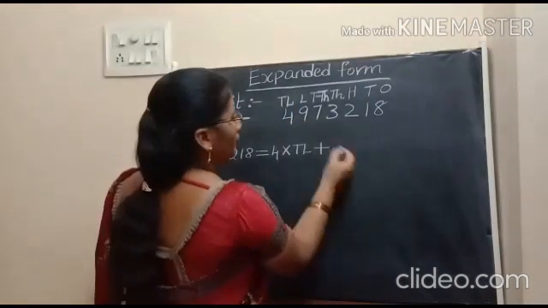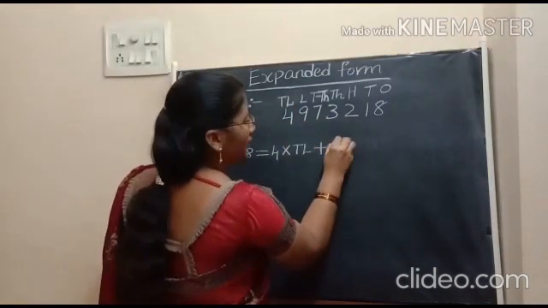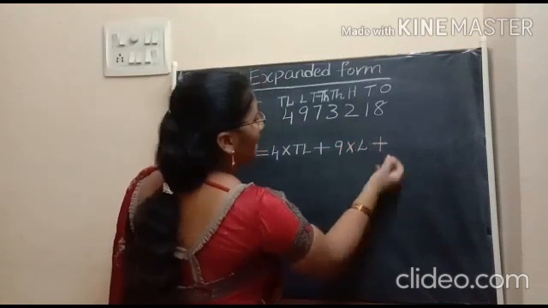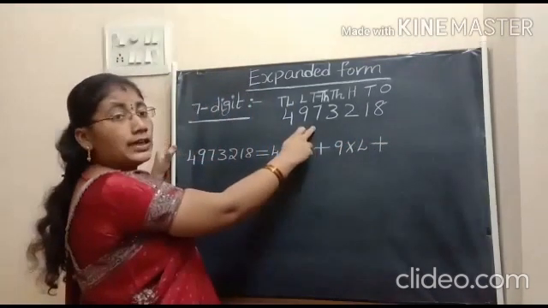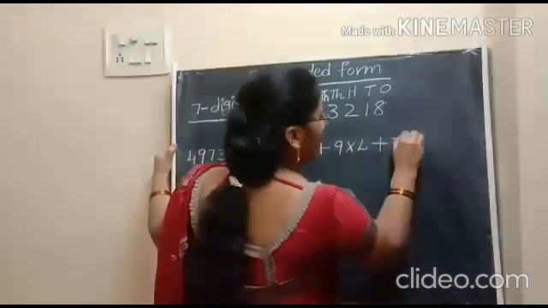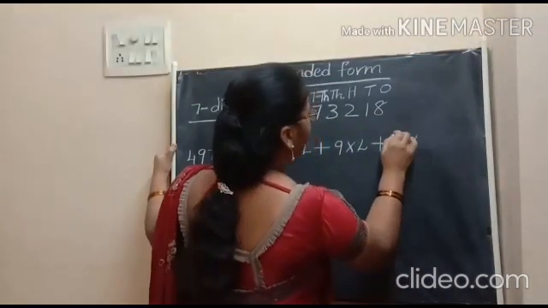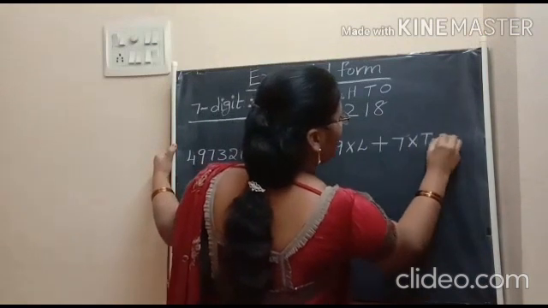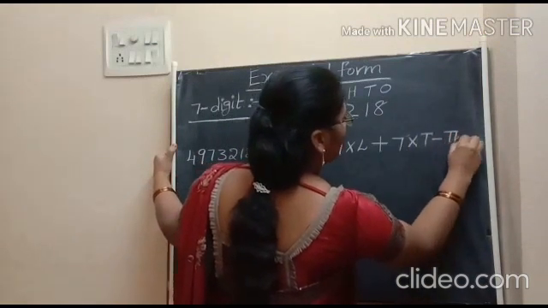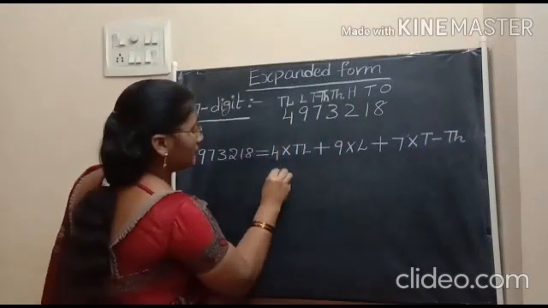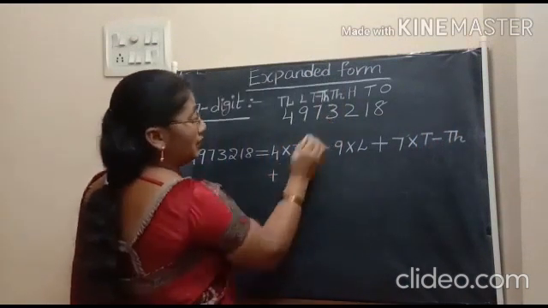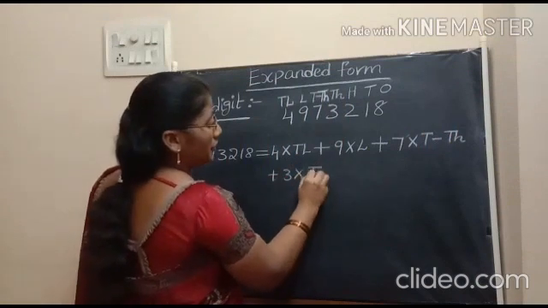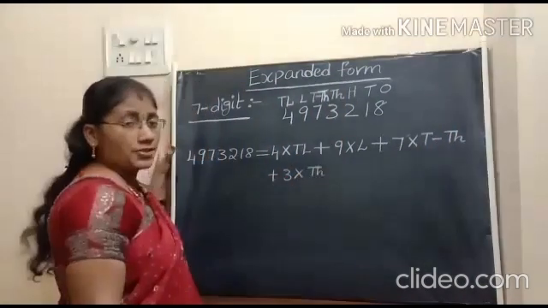And place value of 9 is 9 into lakhs. Plus place value of 7, that is 7 into 10,000, TTH. Next, place value of 3. 3 is in the thousands place, so we should use TH.